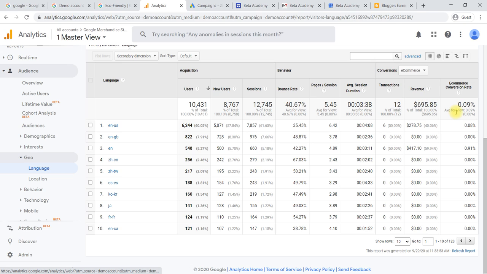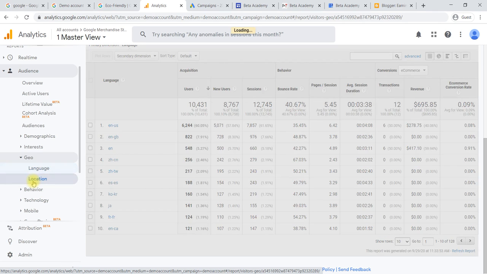This data will help to run the next campaign. When running the next campaign, we can avoid some of the languages where we haven't got better results, like this particular language, which is Chinese. Here you can see the bounce rate is higher, pages are minimum, and duration is also less compared to others. So we can avoid targeting that language when creating the next ad. Next, we come to the location basis.